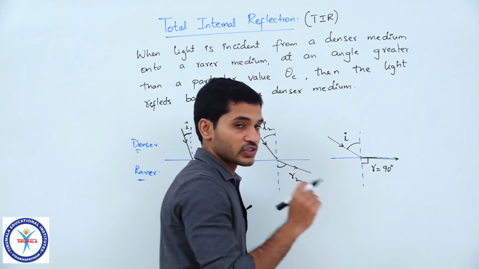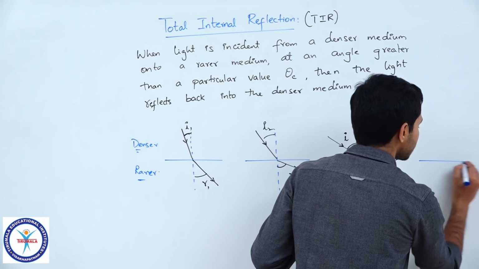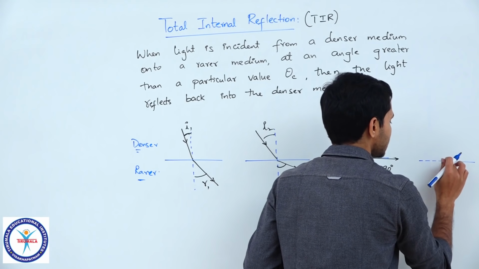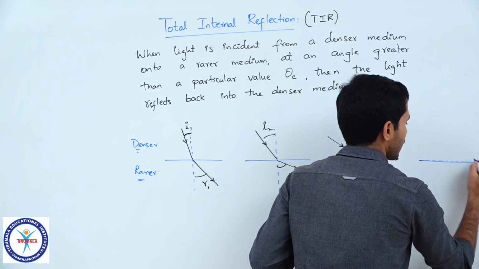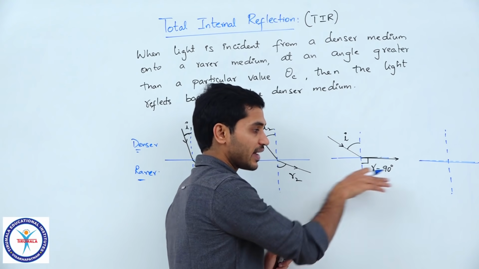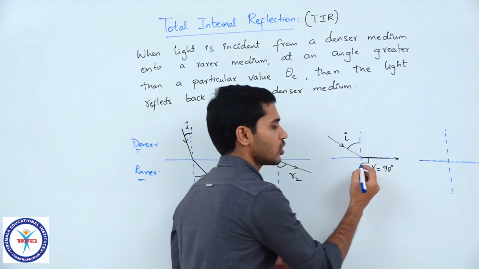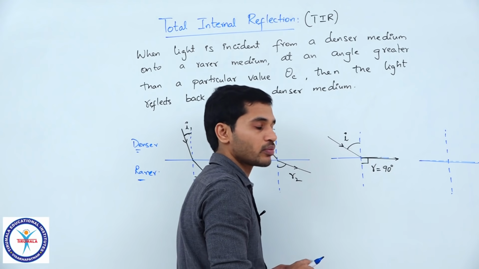Now, think of a scenario like this. What happens if I further increase the angle of incidence? Let us say this is the interface. This is where the refracted ray is becoming parallel to the interface, making an angle of 90 degrees with the normal.